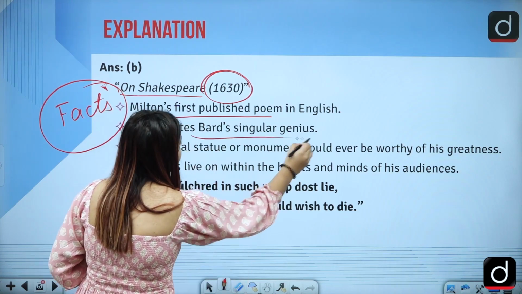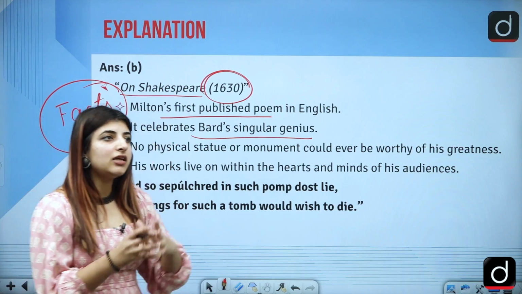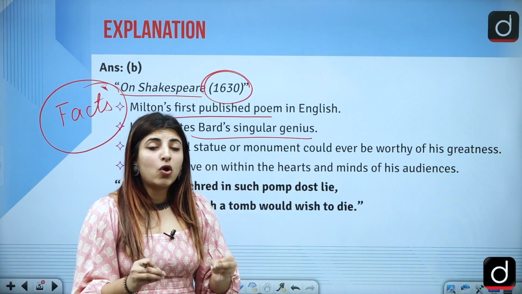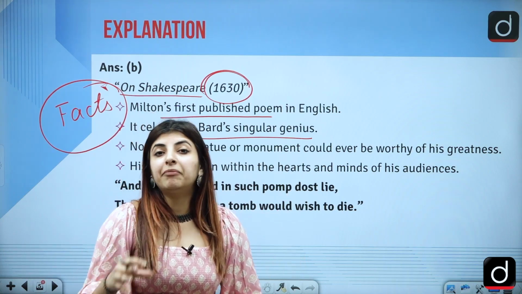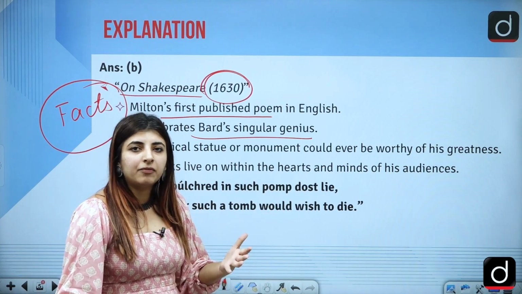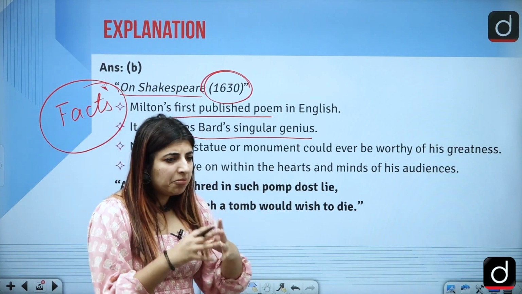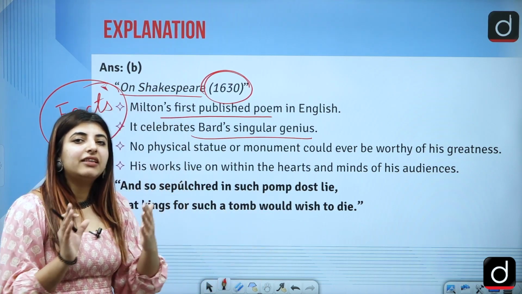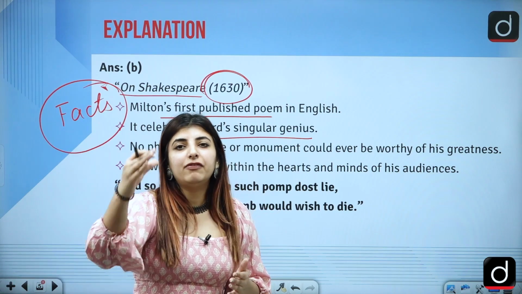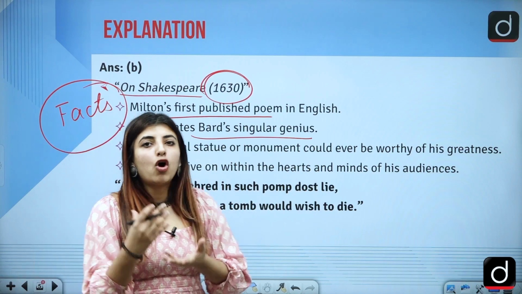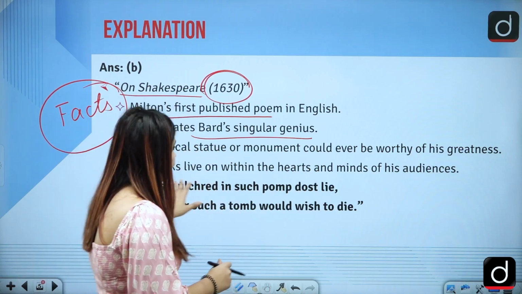Milton, trying to praise him, says that no one on earth could be compared to him. Your genius cannot be compared to anyone, be it a monument or a statue of great importance. That thing is nothing if we compare it to your genius. So that is the basic theme or summary of this poem.